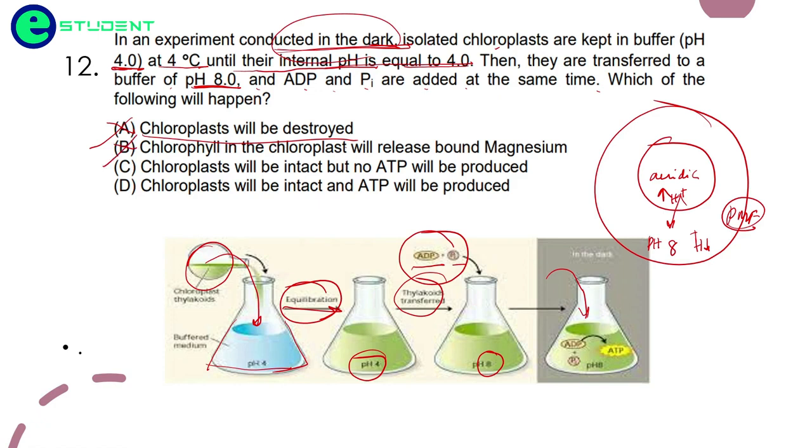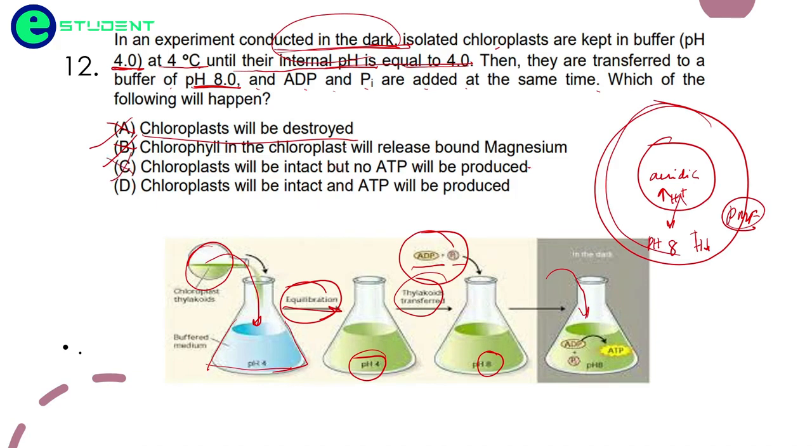We are just changing the acidic pH to the basic pH, which chloroplasts can tolerate. There is no release of magnesium or anything like that, and the chloroplast can survive those conditions. Chloroplast will be intact, but no ATP will be produced.